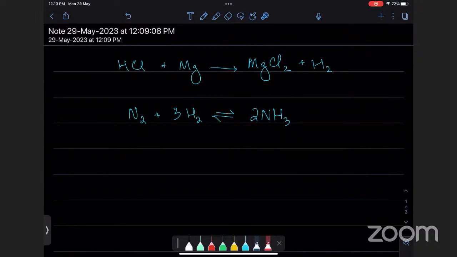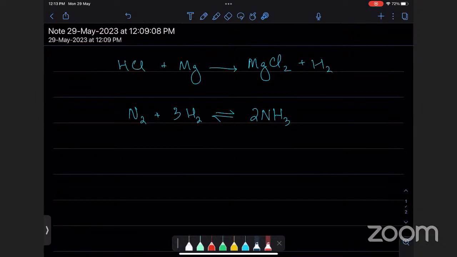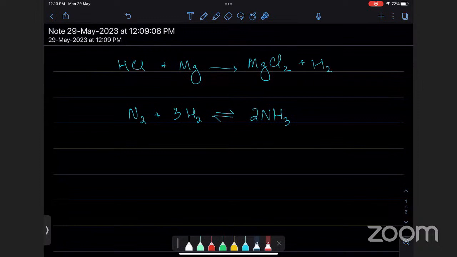I will have less than 2 moles. Why? Because it's a reversible reaction, it will never go to completion. It will come back. So if it were only going forward, 1 would produce 2 of ammonia, but it's a reversible reaction, which means it will always stay less than 2. It will never produce 2. MCQs also come on this, asking how much amount it can produce.